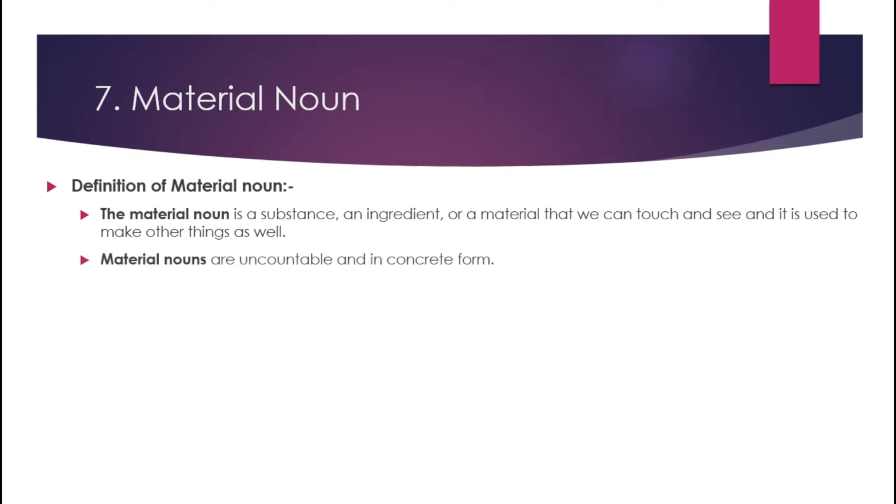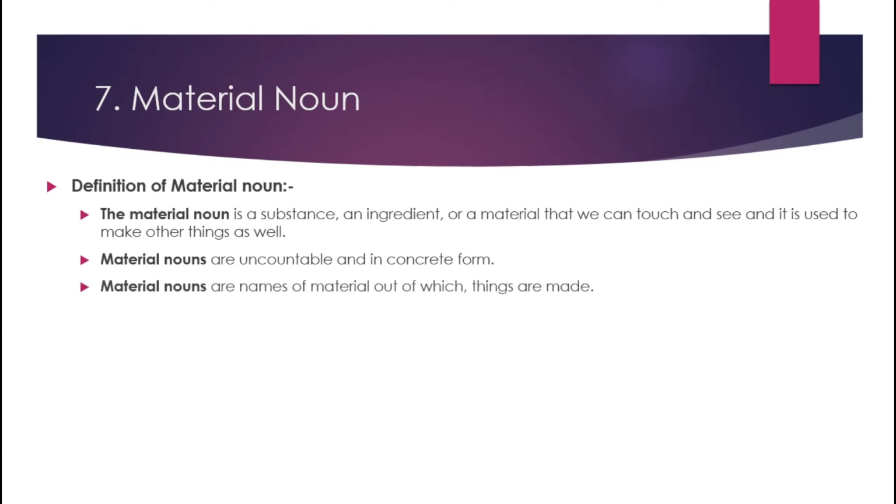Material nouns are uncountable and in concrete form. Means we cannot count material nouns. Either they are in liquid form or in solid form. We cannot count. And in concrete form. Concrete means things which we can see with our eyes and we can touch with our body parts.